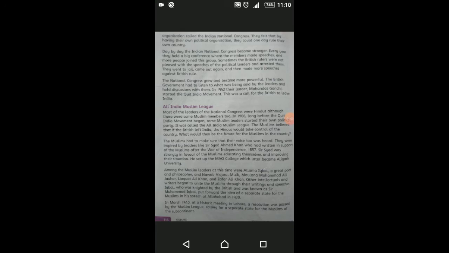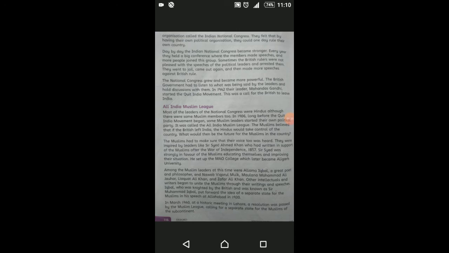In 1942, their leader Mohandas Gandhi started the Quit India movement. This was a call for the British to leave India. Let me tell you about the Indian National Congress. The Indian National Congress was formed when people thought that no progress could be made by fighting the British. So people got together and started an organization. The name of that organization was the Indian National Congress. People thought that by having this party, they would one day rule their own country.